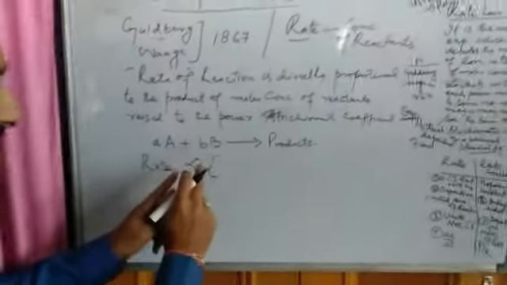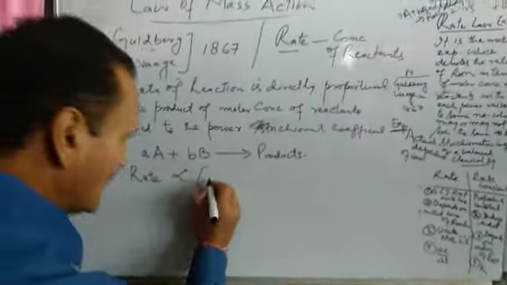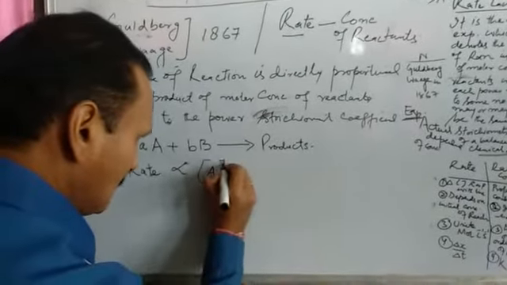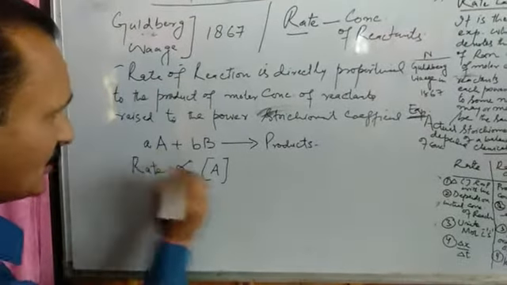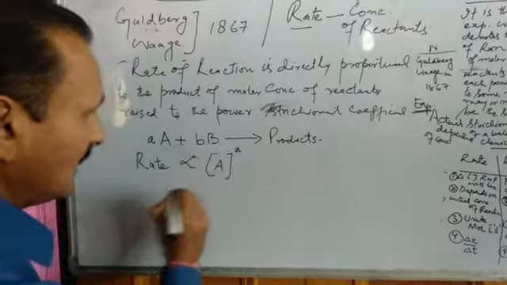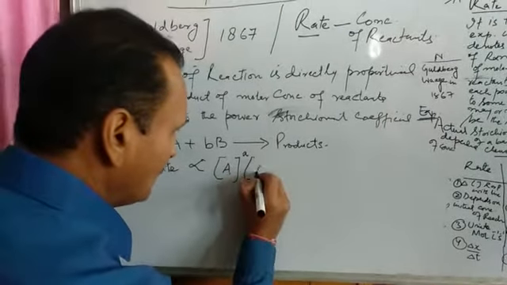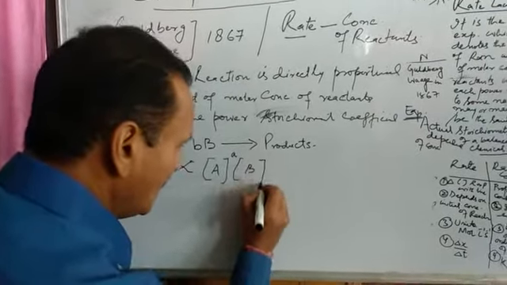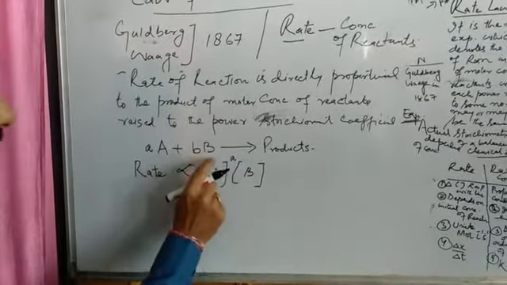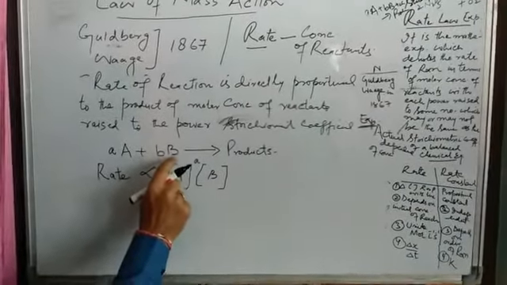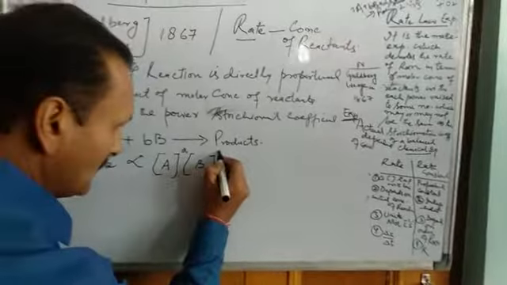Now, how many reactants do we have? Two. One reactant A, raised to the power of its stoichiometric coefficient, that is [A] to the power small a, multiplied by the molar concentration of B, and its power will be the stoichiometric coefficient of this B, that is small b.